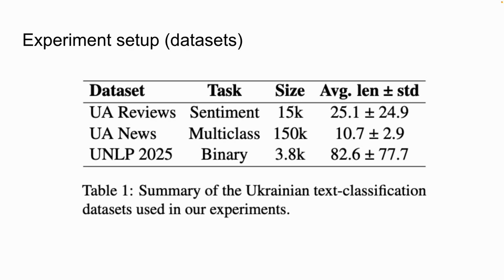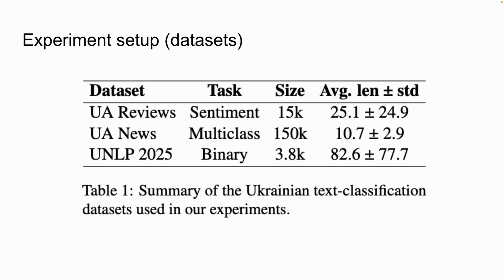So let's start with the experiment setup and the datasets that we used in this research. The first one is UR Reviews. These are reviews scraped from Foursquare or Rozetka or whatever. It's around 15,000 records, and we need to predict a score from 1 to 5 for how good the review is. The second dataset is UR News. These are news headlines. It's a multi-class dataset where we need to predict from the headline which domain the news belongs to, like sport, politics, and so on. It's a pretty large dataset of 150,000 records.